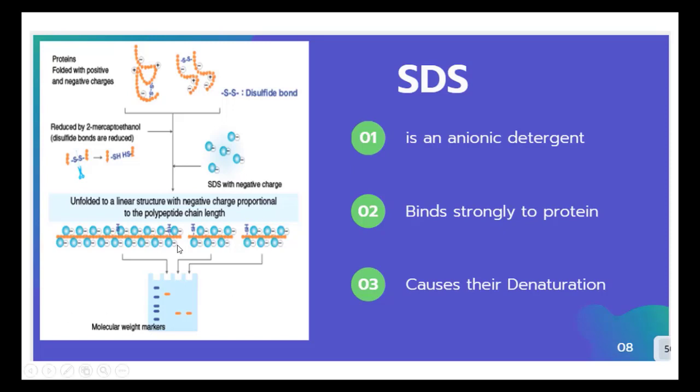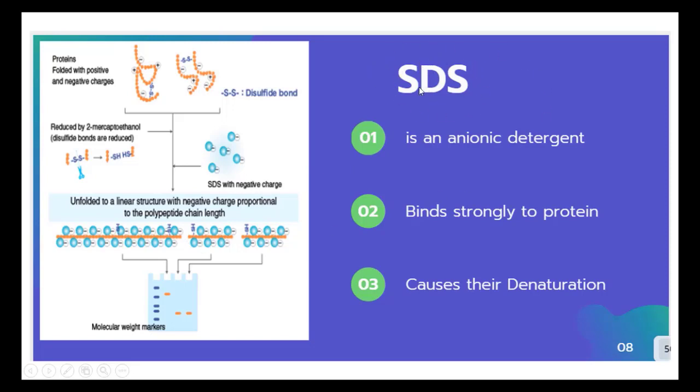Proteins generally carry both positive and negative charges, because one end of the protein has a carboxyl group, which is negatively charged, and the other end has an amino group, which is positively charged. As per the principle, positive charge migrates towards the negative electrode and negative charge towards the positive. But the protein has both charges. How is it separated? At that time SDS is helpful.